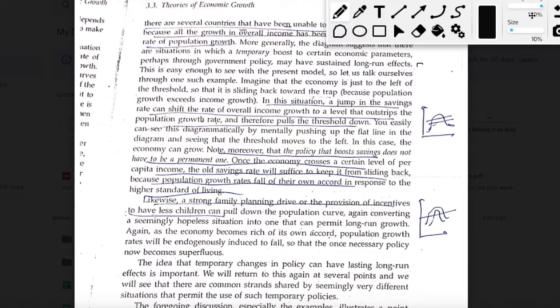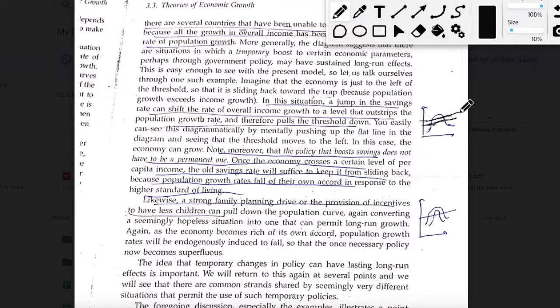Actually, the diagram is drawn here. If it's clear to you, I'll just demonstrate the effects in this diagram. So this small figure that you see here, remember this is just a replication of the figure that we just saw. This curve represents the population growth rate, and this is the initial level of total income growth rate. Now, if you push an increase in the savings rate, if the government introduces a policy that pushes the savings rate, then you will see that this horizontal line will get shifted upwards. Say it gets shifted upwards to this line.